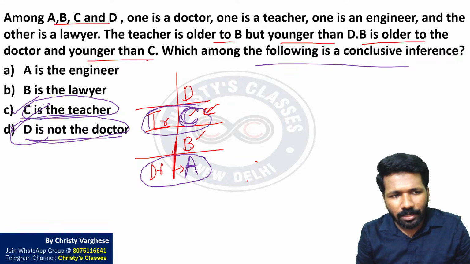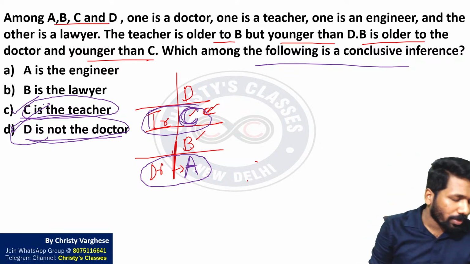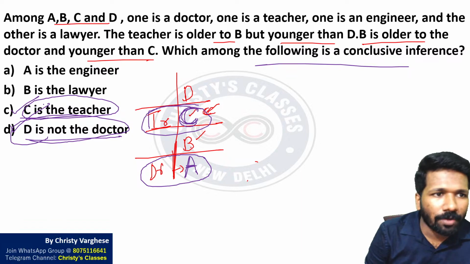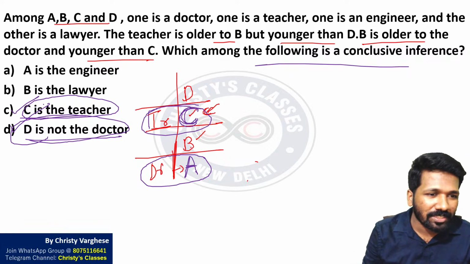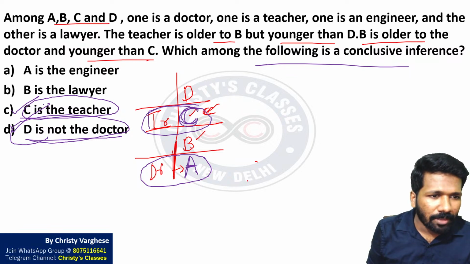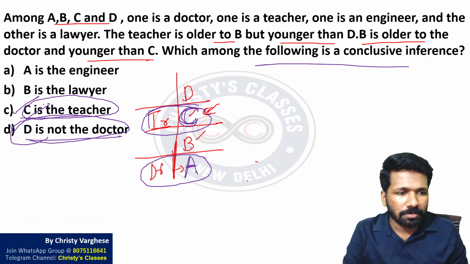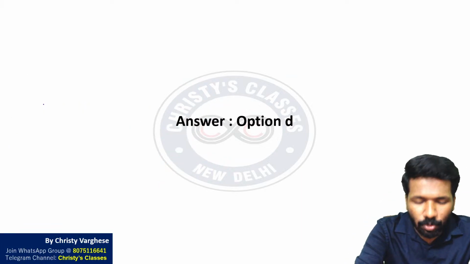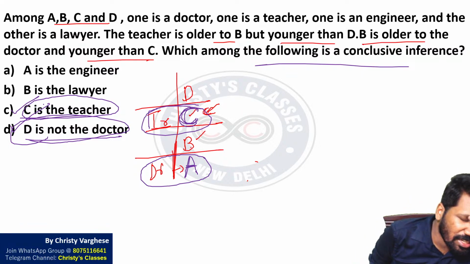In my opinion, this is a question that you can challenge. I don't think there is any other loophole we have missed, but you should check once again if there is any other loophole. But by primary analysis, I think both options are correct. C and D are correct. Official answer key says option D is correct. So that means you can challenge it.